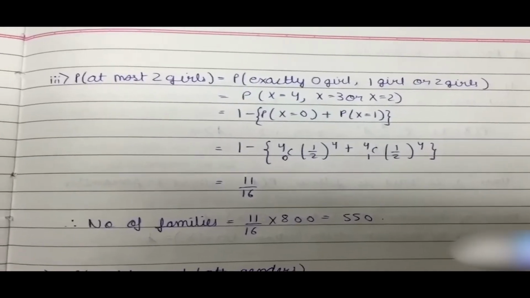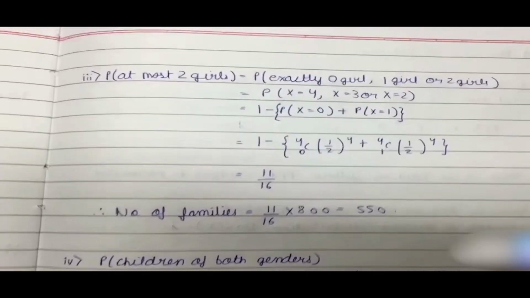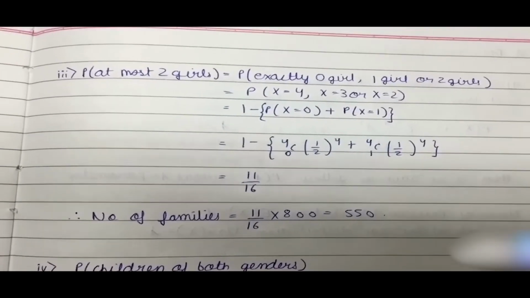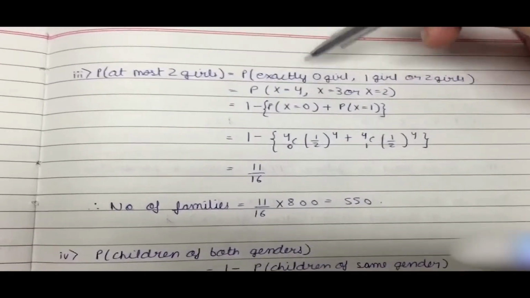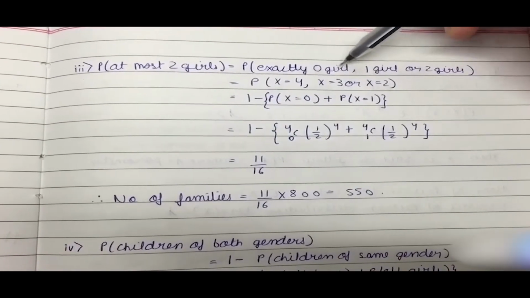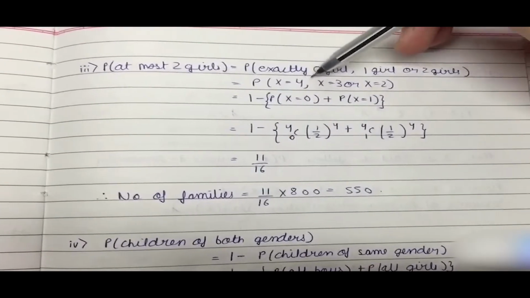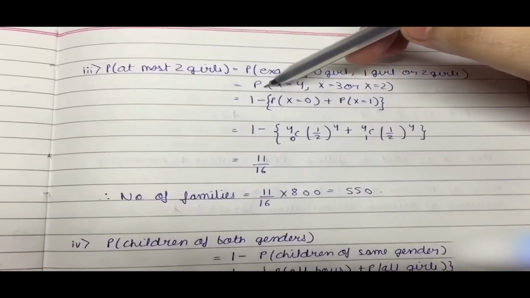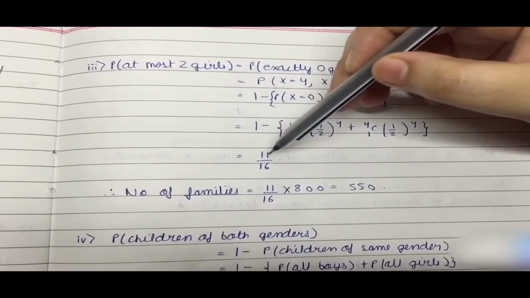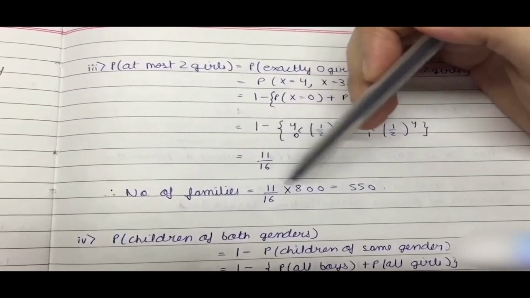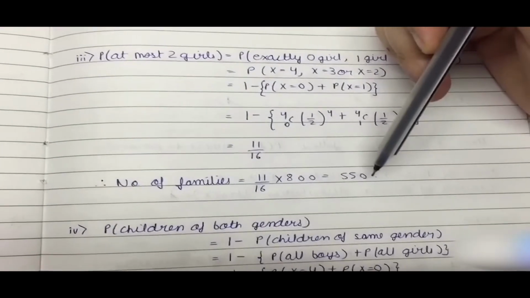Now moving to the third part, it has been asked to find the probability of at most 2 girls, which means there should be a maximum of 2 girls and not more than that. So we can say there can be 1 girl, 0 girls, or 2 girls. So the boys being x equals 4, 3, or 2. So we subtract from 1 the P of x equals 0 and 1, and we get the value as 11 by 16. For the number of families, we multiply it with the total value, that was 800, and we get the answer as 550.